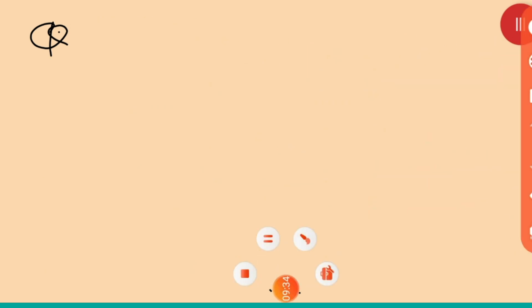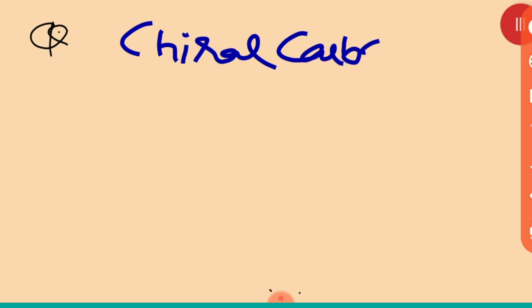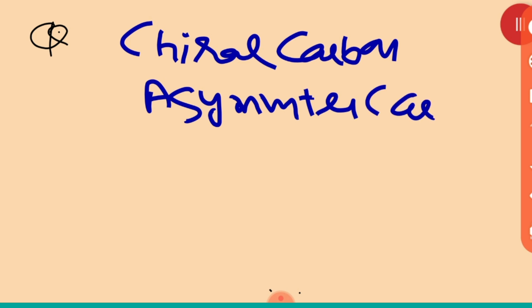See, in chemistry usually we have a chiral carbon. What is it? Chiral carbon, what does chiral carbon mean? Usually a chiral carbon is one to which all different atoms are attached. And just remember, a chiral carbon is also called an asymmetric carbon. I will give you some examples regarding that.